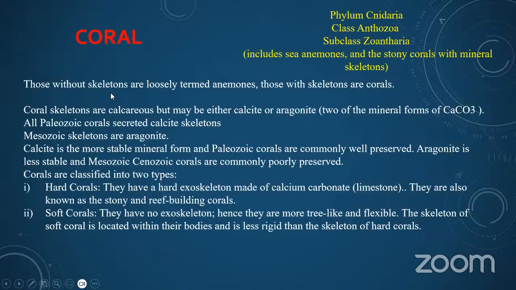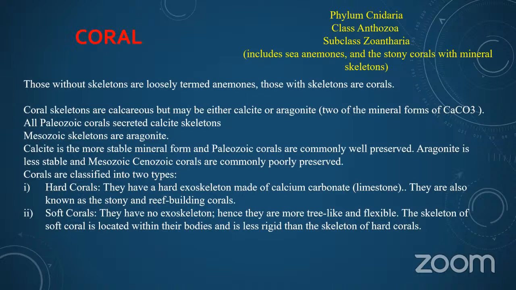Next, corals. As I told, when we talk about any fossil, we have to write down the phylum, class, subclasses, and orders. Here: phylum Cnidaria, class Anthozoa, subclass Zoantharia, which includes sea anemones and the stony corals with mineral skeletons.